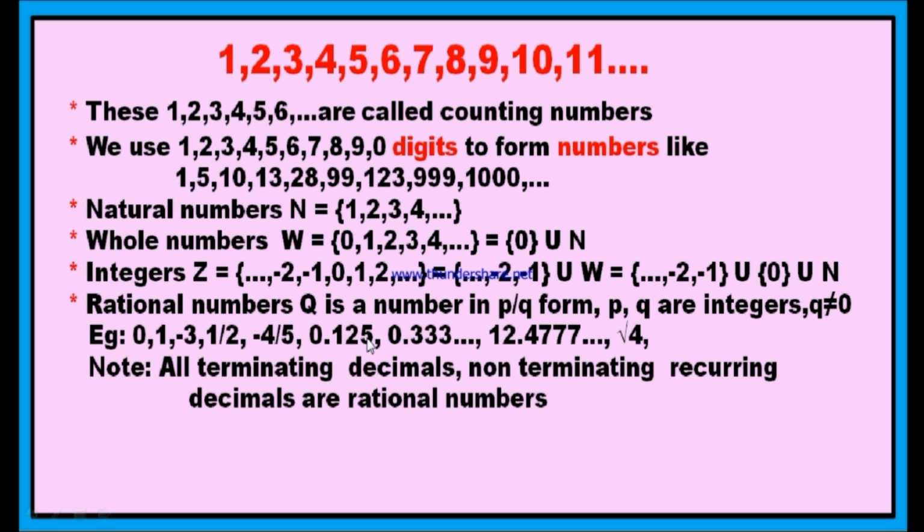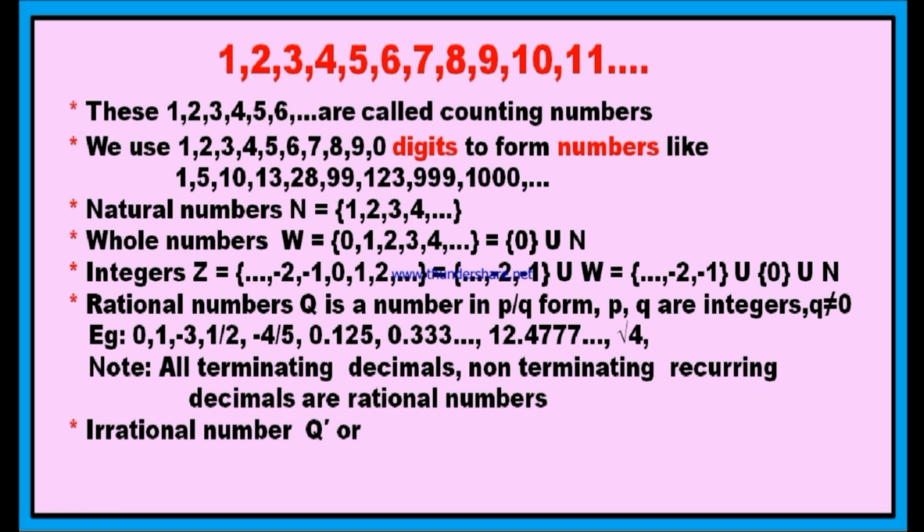0.125, it is a terminating decimal. 0.333 and so on, it is a non-terminating recurring decimal. And 12.4777, therefore it is 12.4 and 7 is recurring, therefore again it is a non-terminating recurring decimal. All terminating decimals and all non-terminating recurring decimals are always rational numbers.